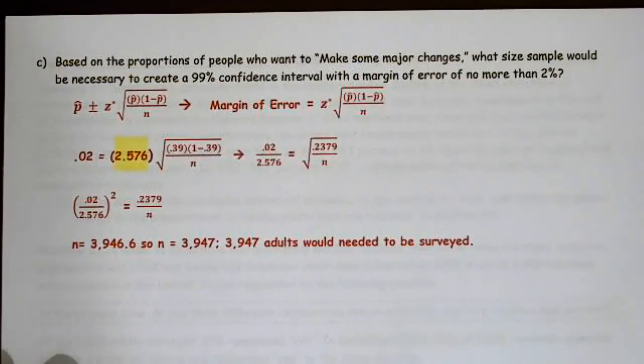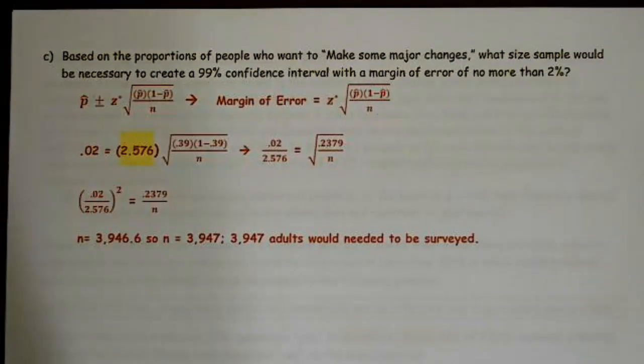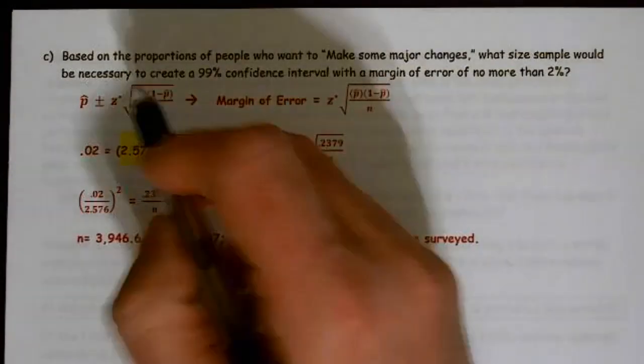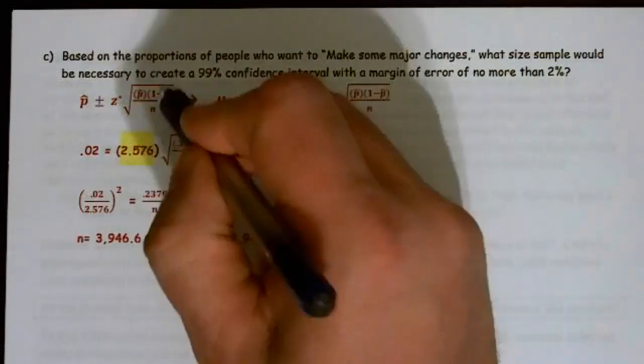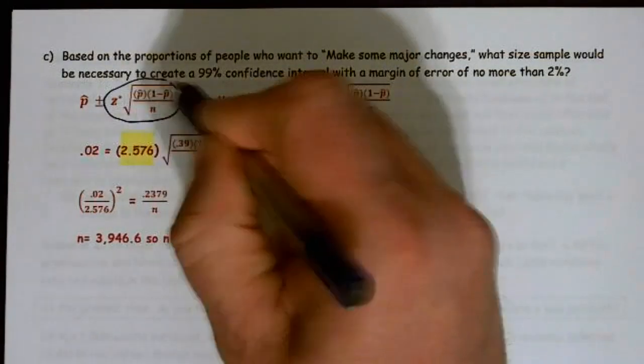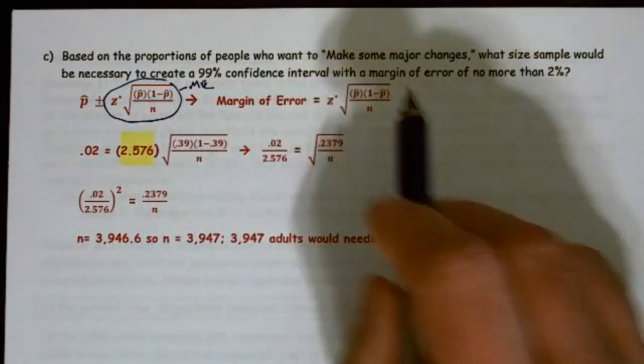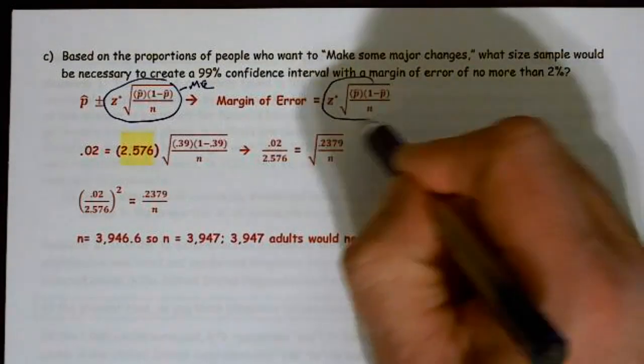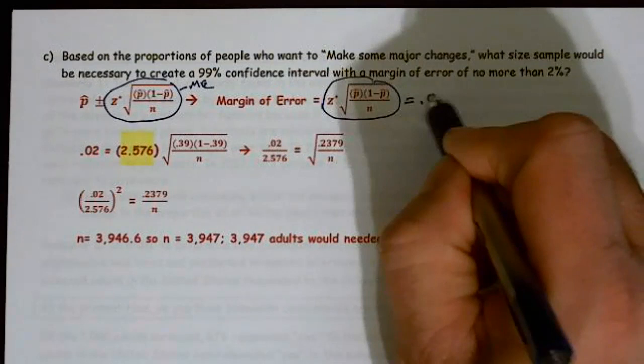All right, lastly, sample size. Based on the proportion of people who want to make some major changes, in other words, the 39%, what size sample should be necessary to create a 99% confidence interval with a margin of error of no more than 2%? So please remember, p hat plus or minus z star times this part right here represents my margin of error. And so they said, okay, we want that part right there to equal 0.02.